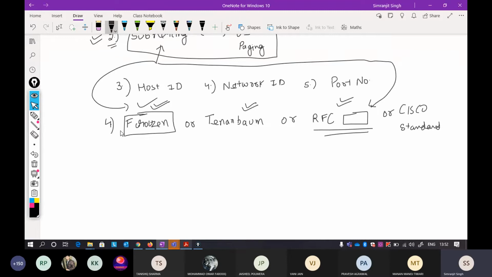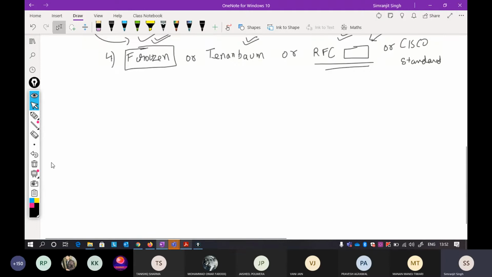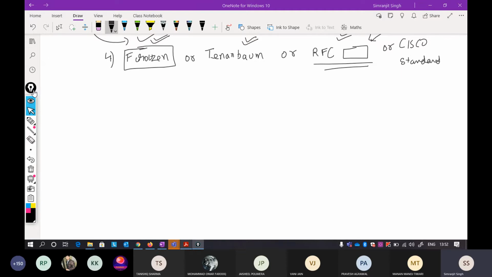Okay, so now before starting, I'll tell you about the host ID, network ID, and port ID, and what exactly a network is, and how simple network communication takes place. If you have attended the lab, it is the same thing that I told you in the lab. I'll try to repeat this because it gives you the understanding of a basic network, of how a particular computer network actually works.